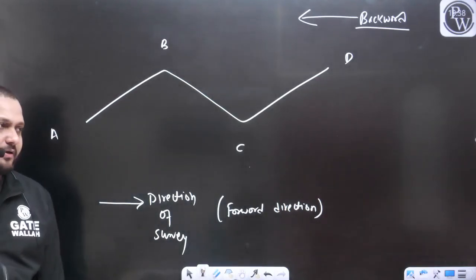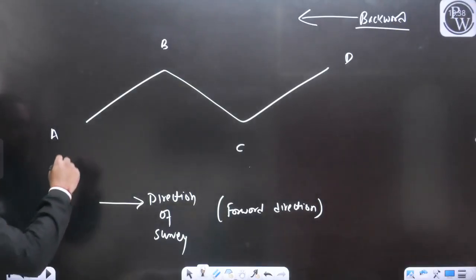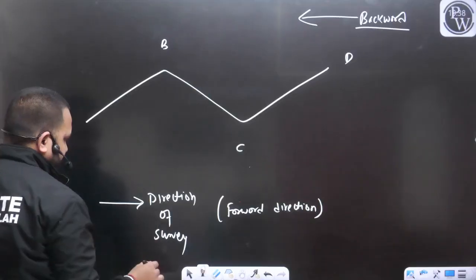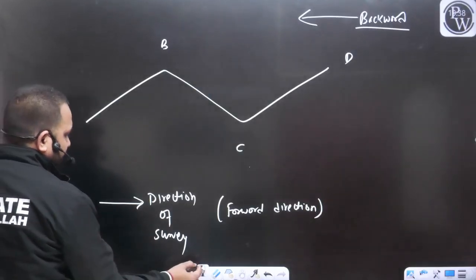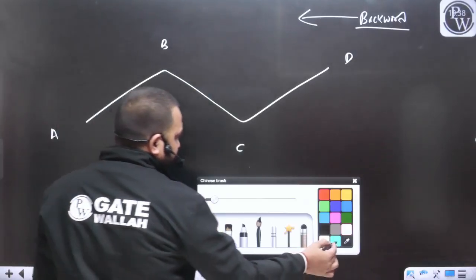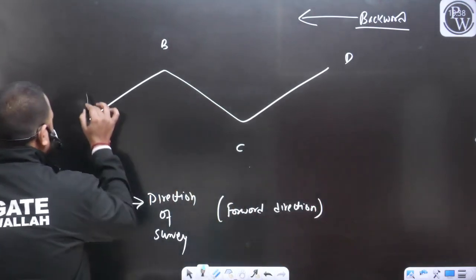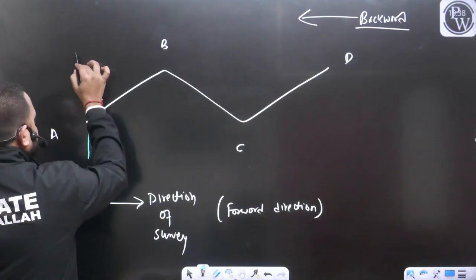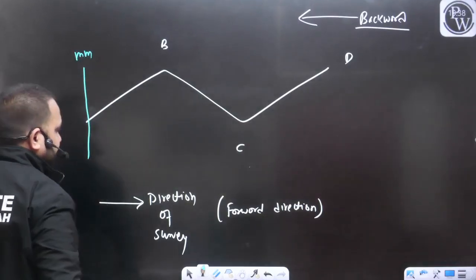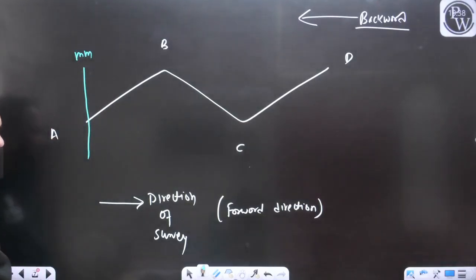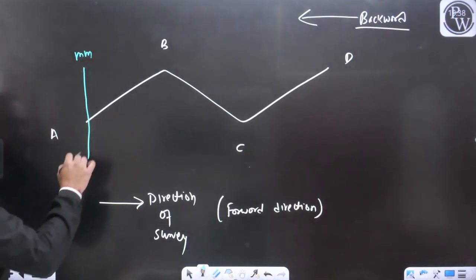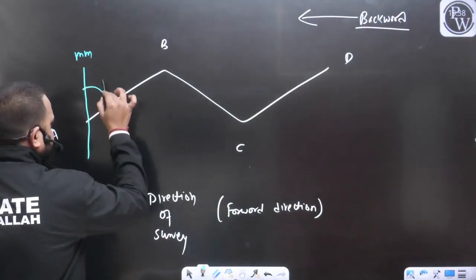Okay. So now, if I want to measure the bearing of the line AB, what we can say? At station A, we can locate the magnetic meridian with the help of the compass. If I want to measure the bearing of the line AB, we will measure the angle from the north in the clockwise direction.